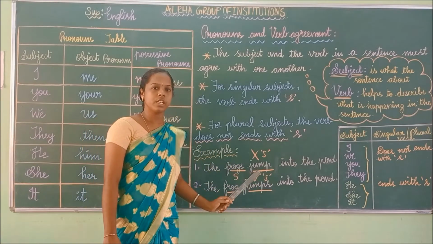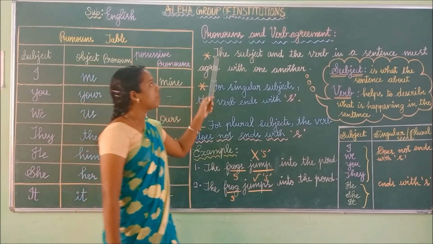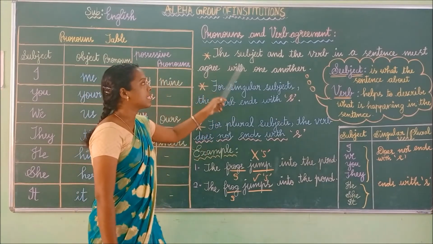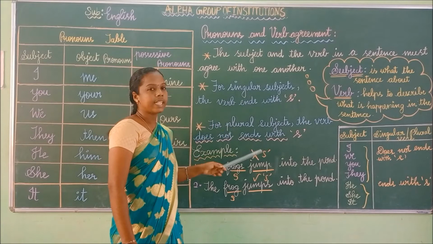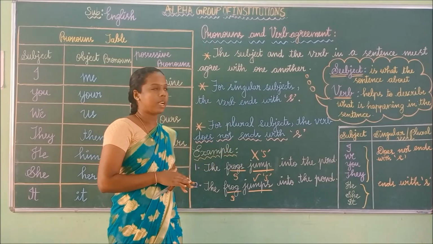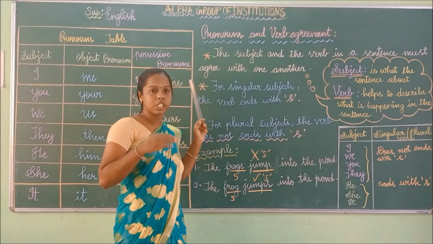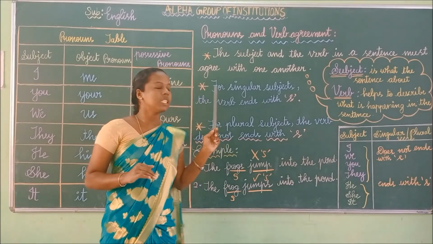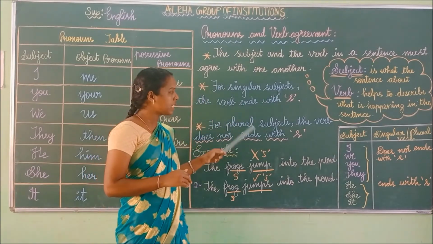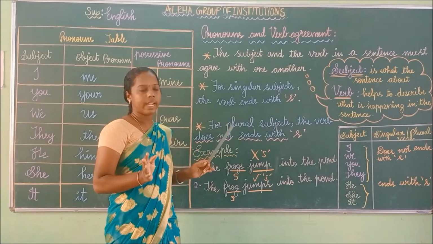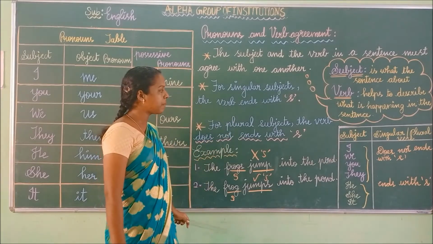Have you understood, children? So pronoun and verb agreement are nothing but the subject and the verb in a sentence must agree with one another. For a singular subject, the verb always ends with s. For a plural subject, the verb does not end with s. These are the examples for that.